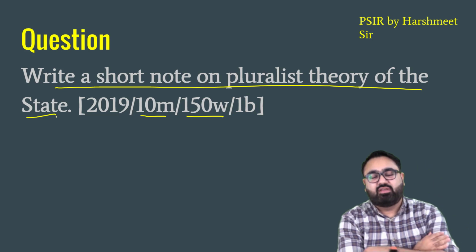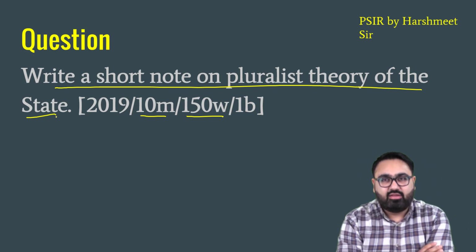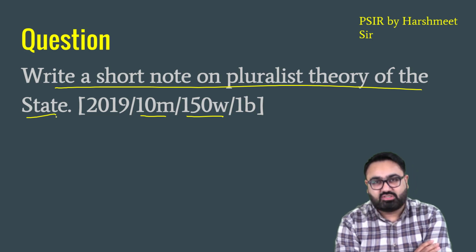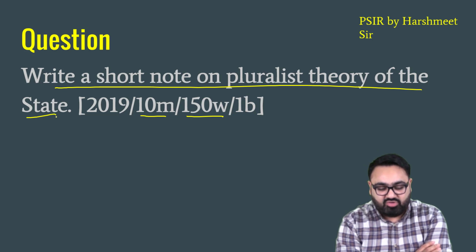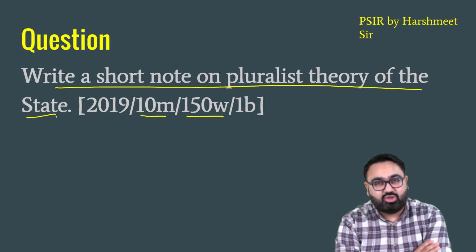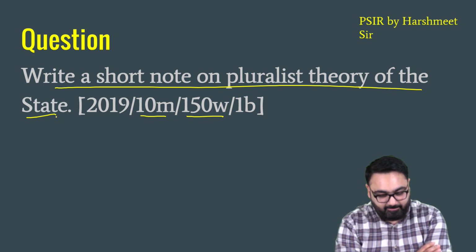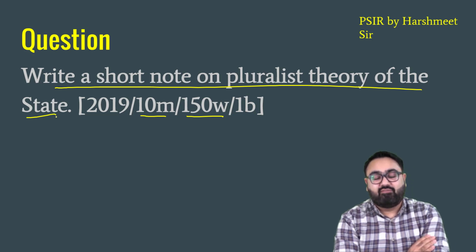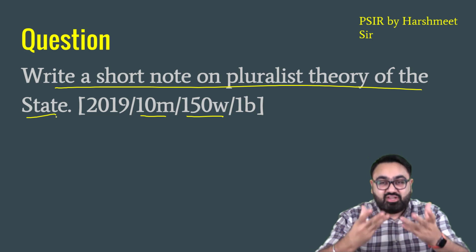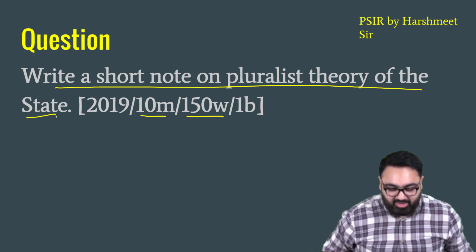If you have watched the previous classes, you would have seen we have discussed multiple theories of state so far. We have also discussed multiple approaches so far. We have discussed the post-behavioral approach, the systems approach, post-colonial theories, and so on and so forth. Today again, we are taking up another theory of the state called the pluralistic theory of state. What exactly is this? This is very easy to understand. It is one of those topics in political science that you wish should be asked every year because it is easy to understand. Now, what exactly do you mean by this?